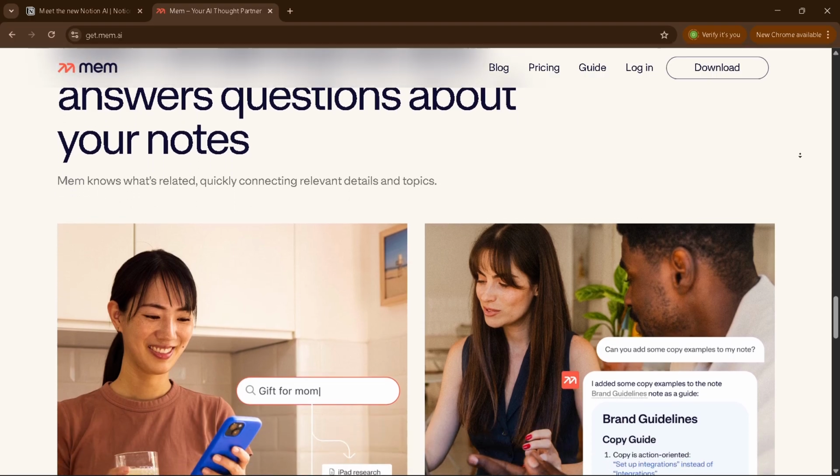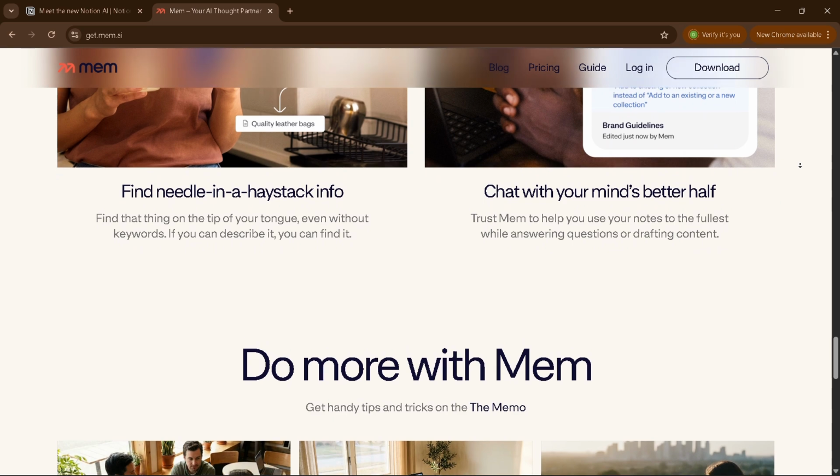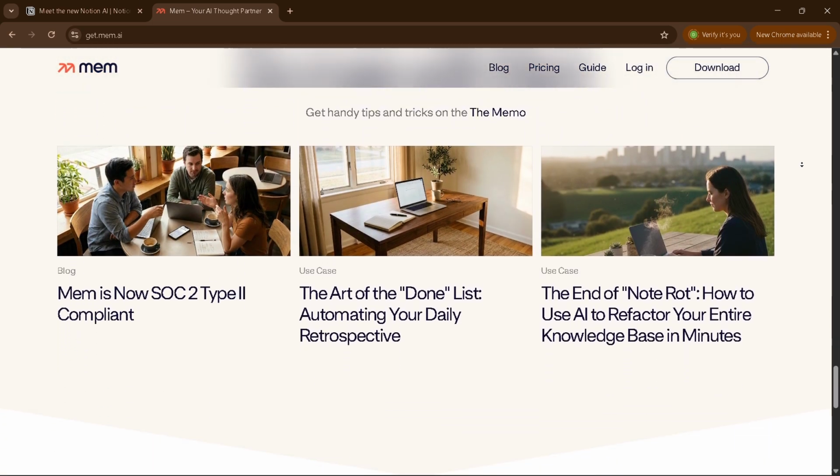Choosing between them depends on your style. If you want a digital office, pick Notion. If you want a digital memory, pick Mem. Both are great tools for the modern world.